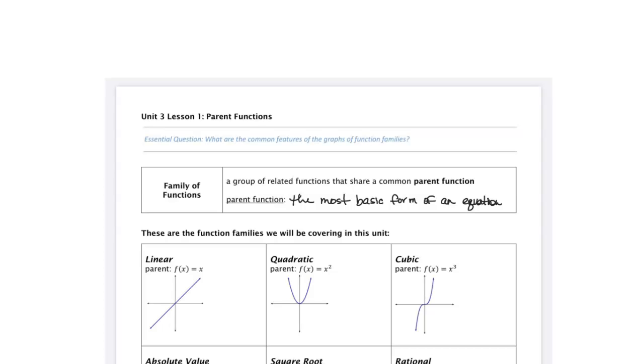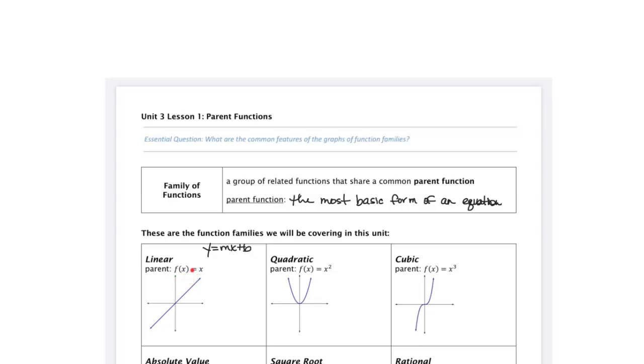In our class so far, you have at least seen linear functions. Linear functions, we write them as y equals mx plus b in slope-intercept form. We're going to look at how this equation, y equals mx plus b, has shifted or transformed from its most basic form, which would be y equals x.